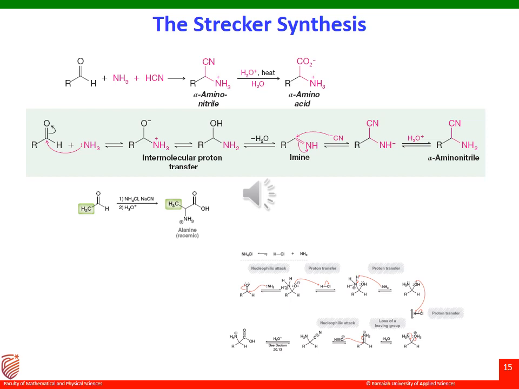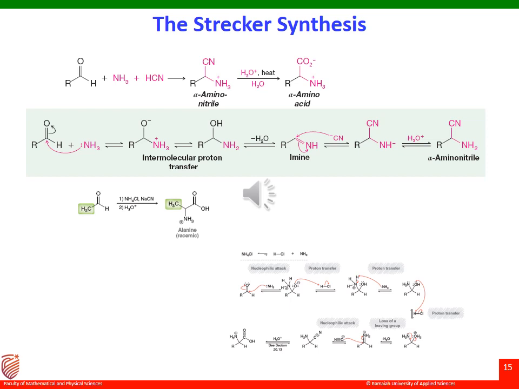Now the cyano group, which is nucleophilic in nature, will attack the C=N double bond. Particularly it attacks the carbon position, because the carbon becomes electrophilic once the nitrogen drags that pi electron towards itself. Therefore, a new C-C bond is formed there. Earlier a new C-N bond was formed and now a C-C bond is formed.